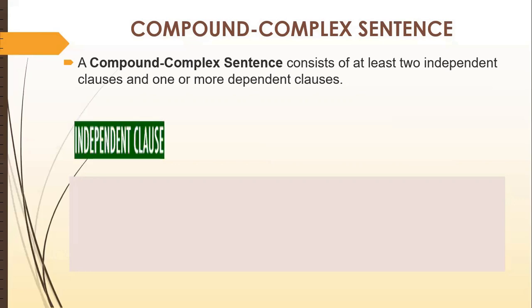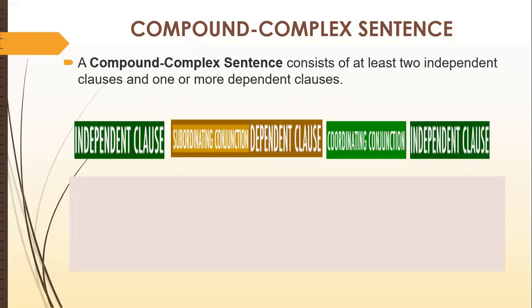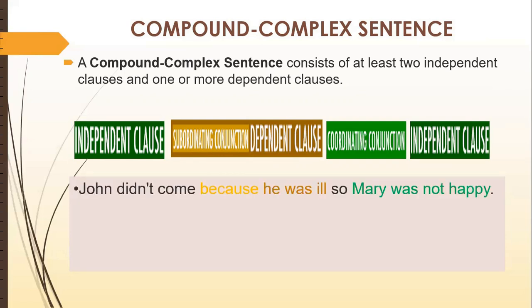Now let's see the formula. Independent clause, subordinating conjunction, dependent clause, then we have a coordinating conjunction, and then an independent clause. If we want, we can change this order. Let's say: John didn't come because he was ill, so Mary was not happy.